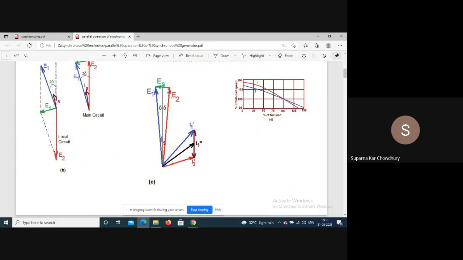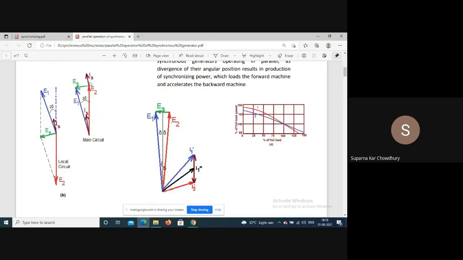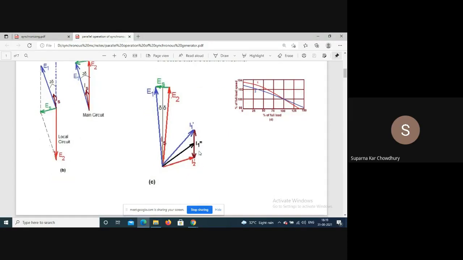Now, as E1 has gone ahead, E1's position is like this, but the load has not changed, so the total current will remain the same, that is, IL. But the circulating current IS will appear.